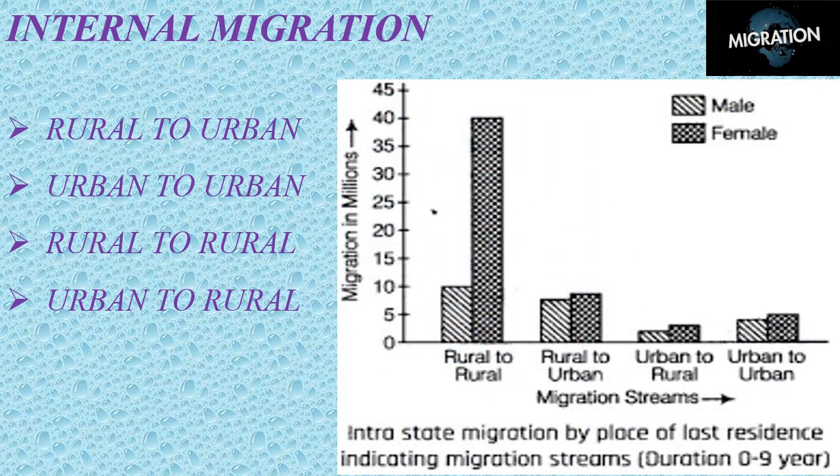Migration between rural and urban areas is based on the direction of the movements, which are rural to urban, urban to urban, rural to rural, and urban to rural. As you can see in the graph given, the x-axis represents migration streams, which are rural to urban, urban to urban, rural to rural, urban to rural, and the y-axis represents migrants in millions. The slant lines bar represents male, while the crisscross one represents females. As we see in all the migration, the percentage of females is more compared to males. And the main reason for this is that after marriage, the females shift from their parents' house to their husband's house.